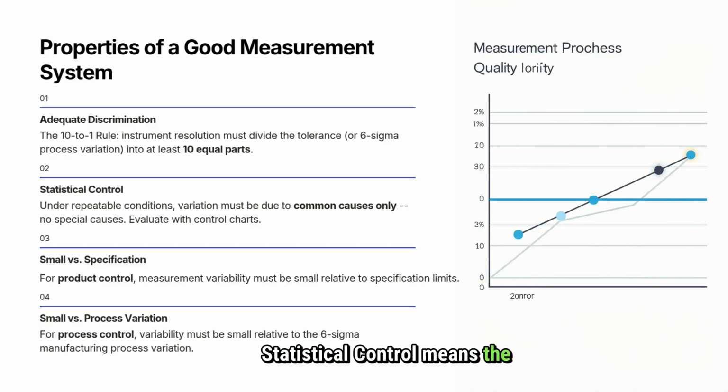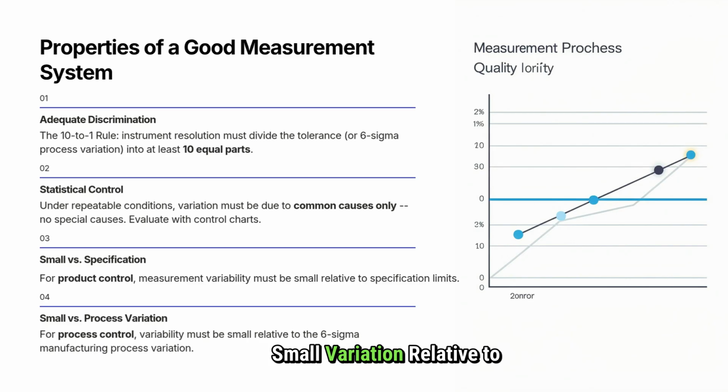Statistical control means the measurement system should be stable over time. Under the same conditions, any variation observed should be due only to normal or common causes, not special causes. Control charts are often used to verify measurement system stability. Small variation relative to specification means the measurement error should be much smaller than the product tolerance limits. This ensures the measurement system can accurately determine whether a product meets specifications.